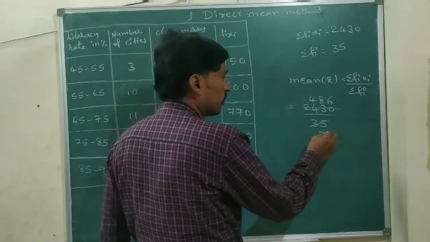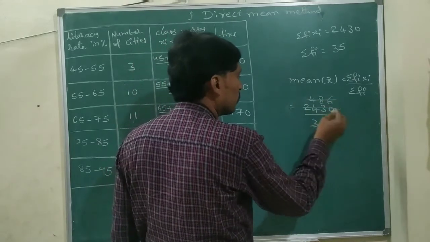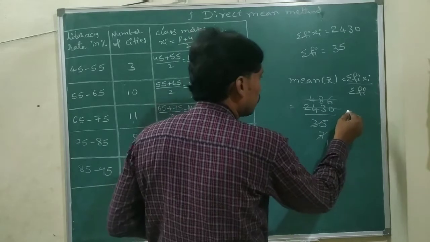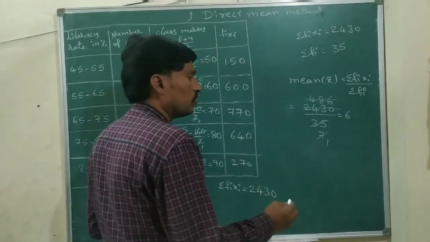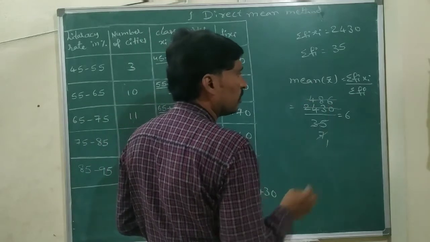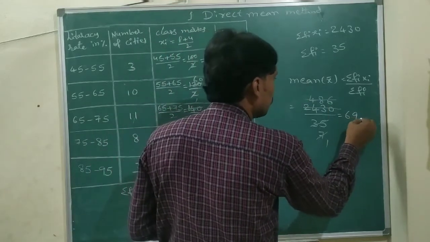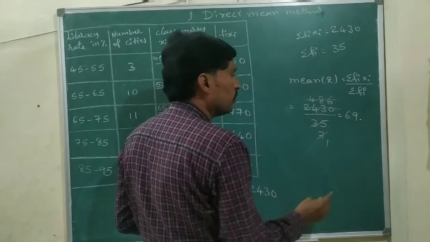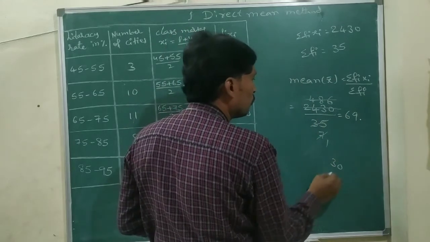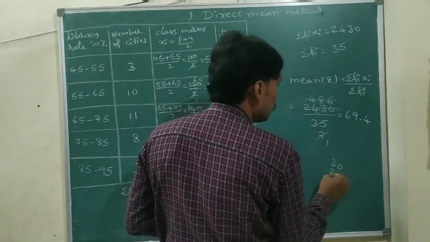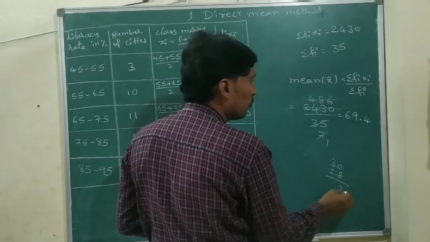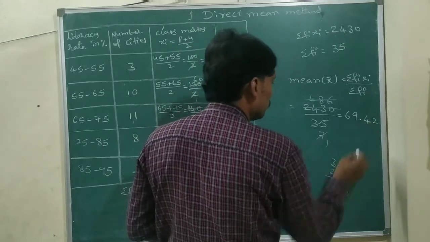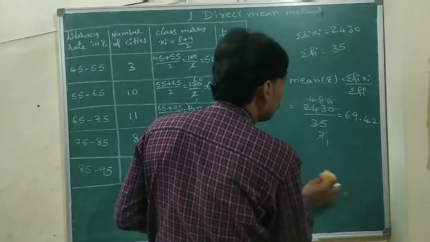Again 7 table time cancelling: 7 1s are 7. 7 6s are 42, 6 remained. 7 9s are 63, 3 remained. Keeping the point, 0. 7 4s are 28, 2 remained. 7 2s are 14. So we got the answer.